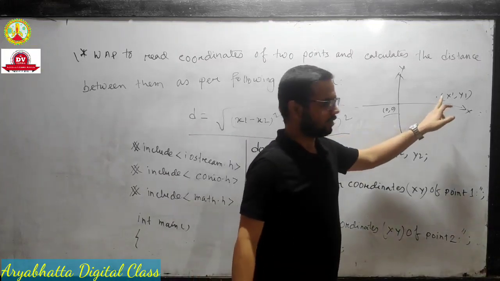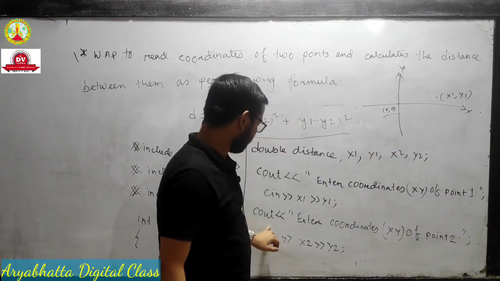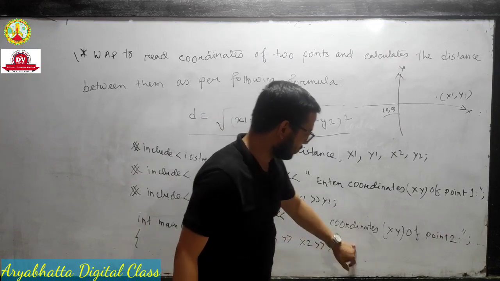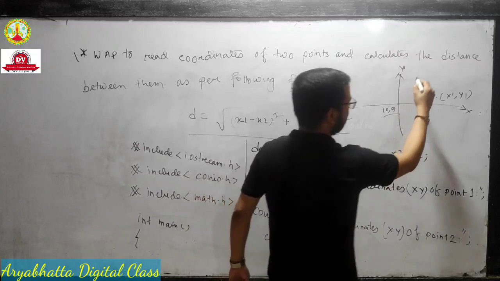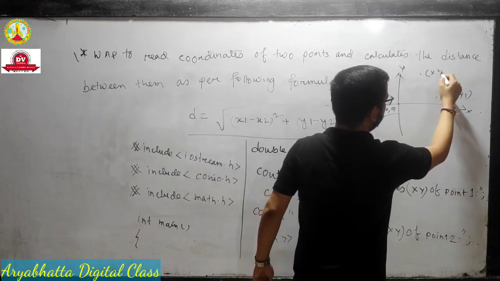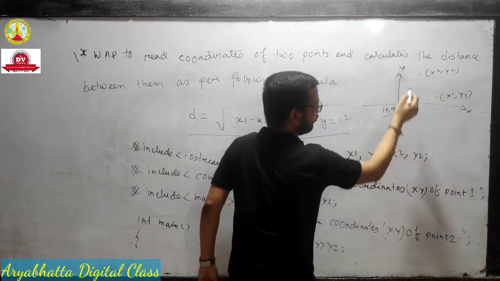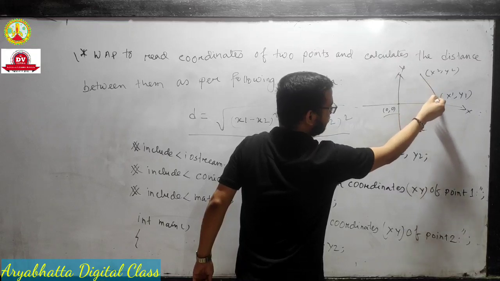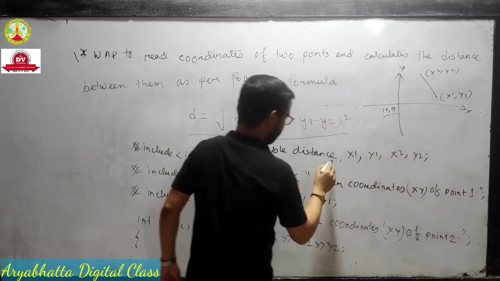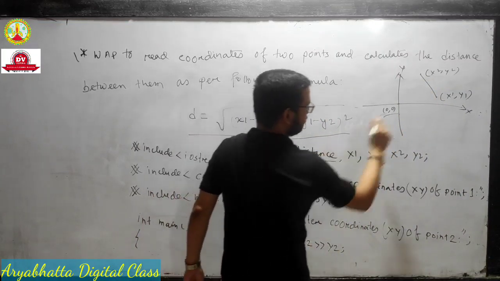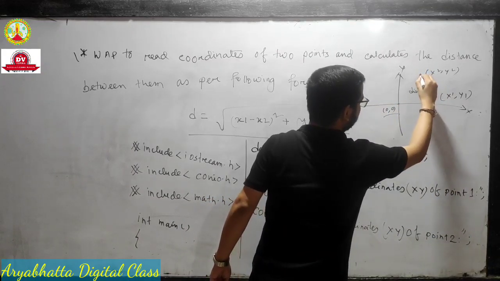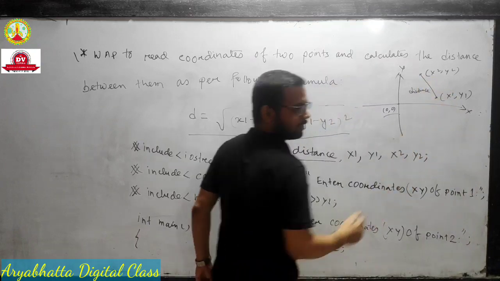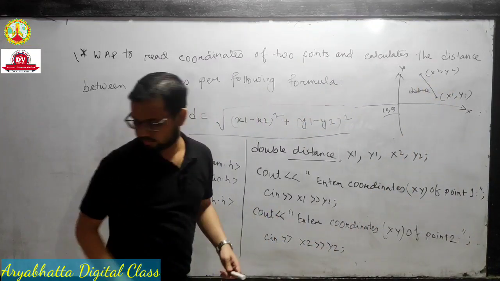And we take point 2: enter coordinates x, y of point 2, x2, y2. We have to find the distance between them, and we store it in the variable distance. We find the distance between these two coordinates.